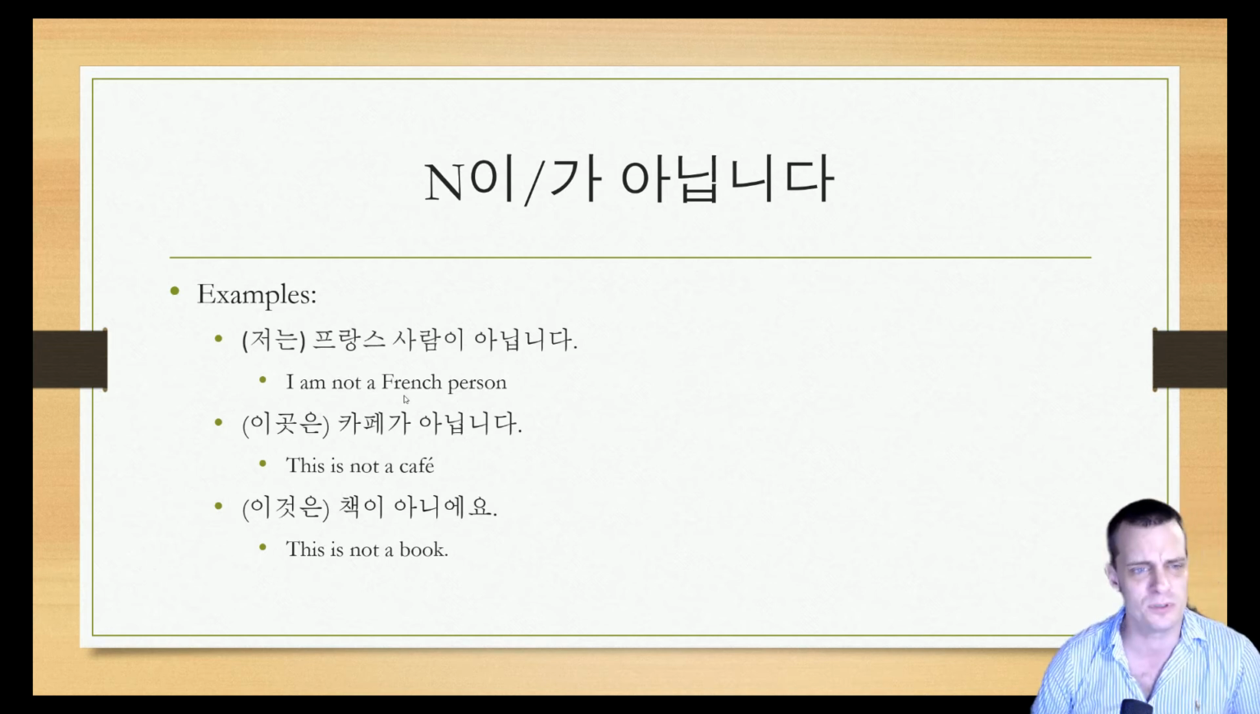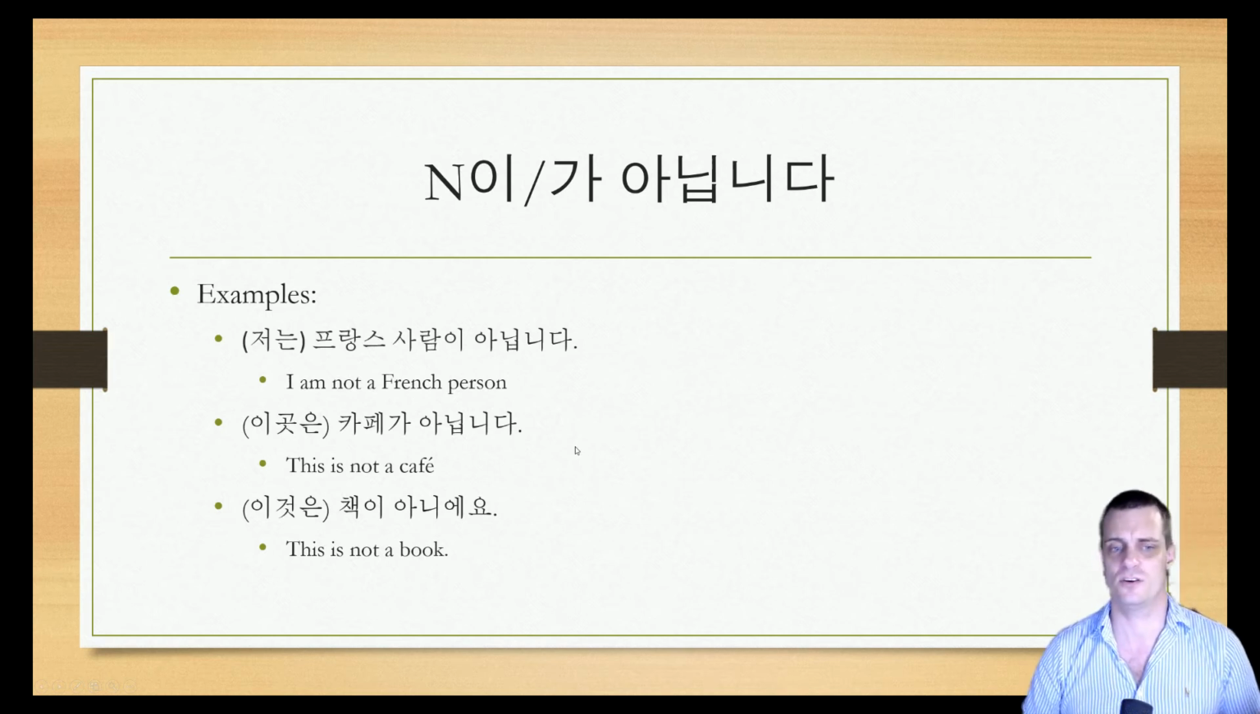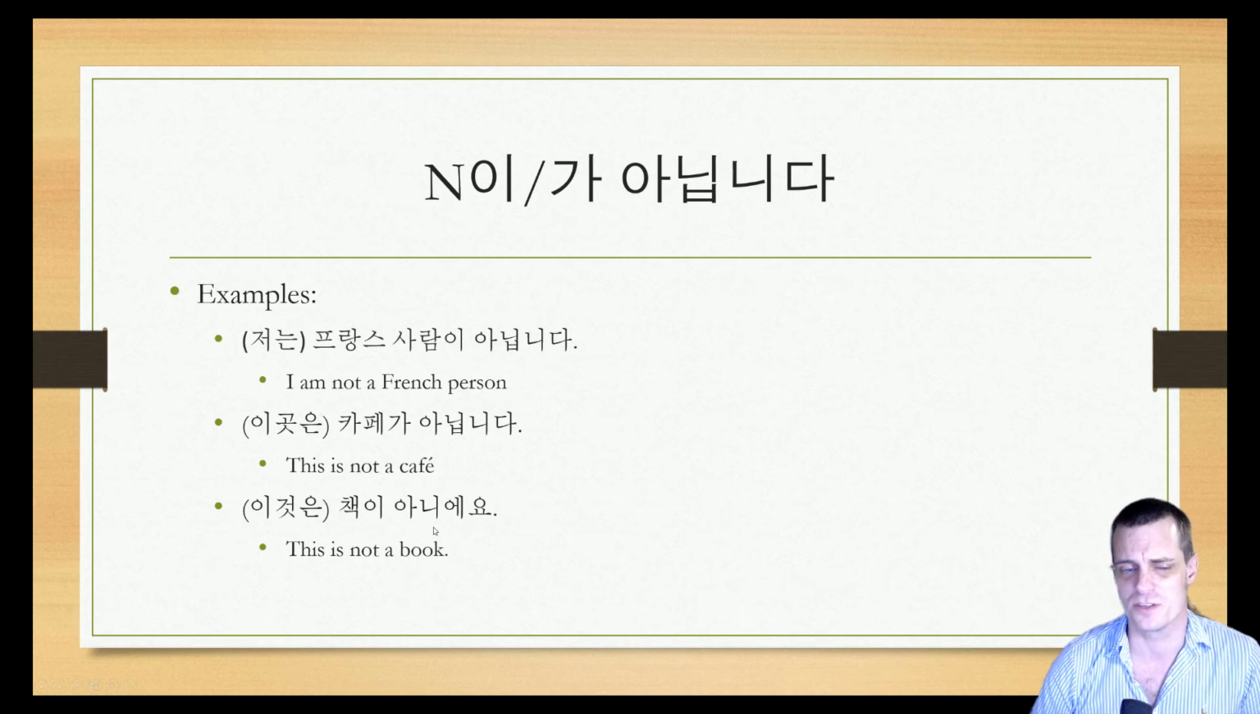All right, so to look at the examples, 저는 프랑스 사람이 아닙니다. I'm not a French person. 이것은 카페가 아닙니다. This is not a cafe. 이것은 책이 아니에요. This is not a book. Now you'll notice the last one too, I just threw in the polite informal form. And very simply, it's just a slightly different ending. As we're going to cover how to conjugate into polite informal very, very soon, I'm not going to cover it in any more detail other than to say 아닙니다, polite formal, 아니에요, polite informal.